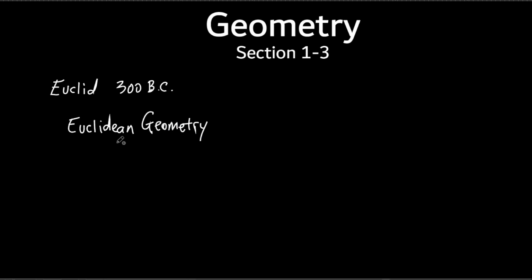So if somebody says, oh, what do you study in high school? Euclidean geometry? Like, nah, I'm in CP geometry. What they mean is it's the type of geometry. There's kind of different types of geometry, but this is like the main one, and it's called Euclidean geometry, and it's named after this guy, Euclid. All right, so that's pretty much all I want to talk about there.